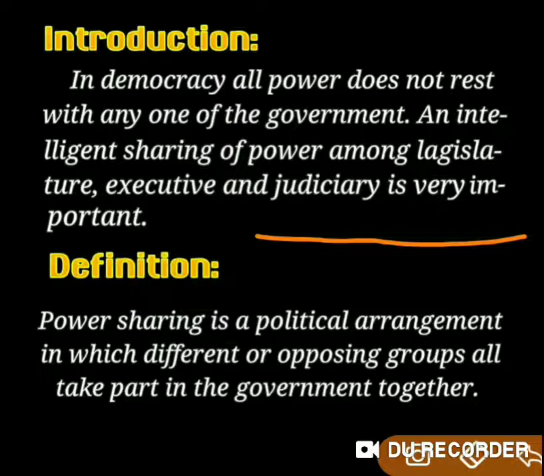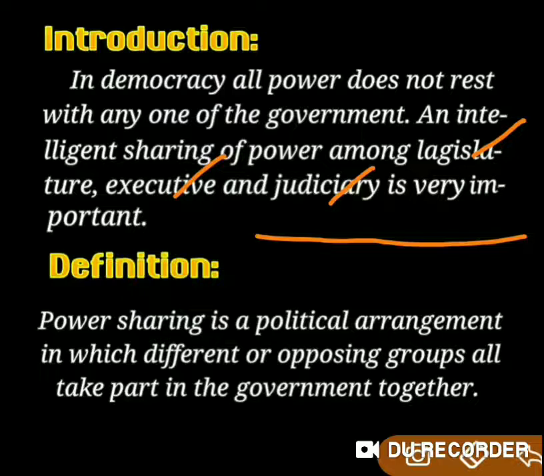An intelligent sharing of power among the legislature, executive and judiciary is very, very important. This is what we studied last year. So in a democratic government, it is very important to share power among the different organs of the government.